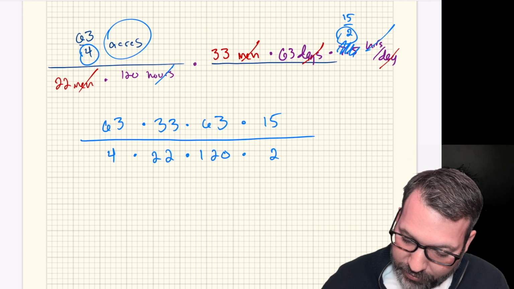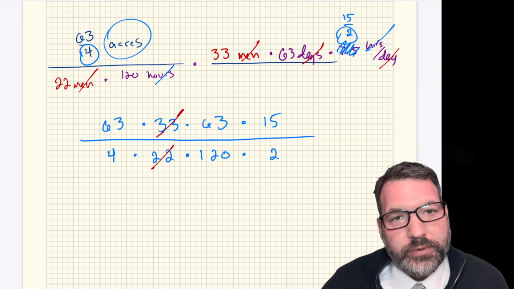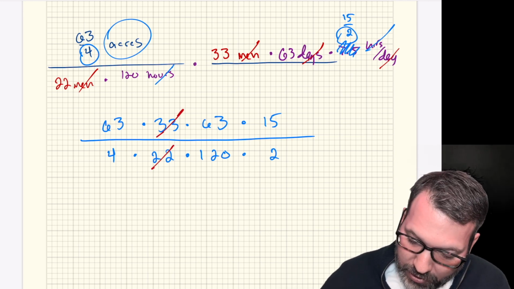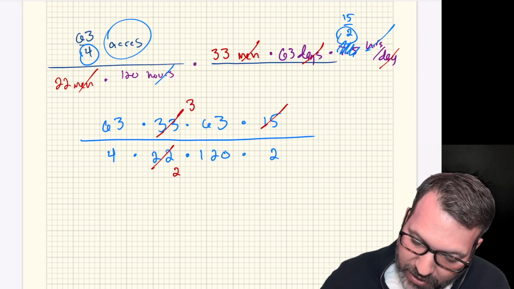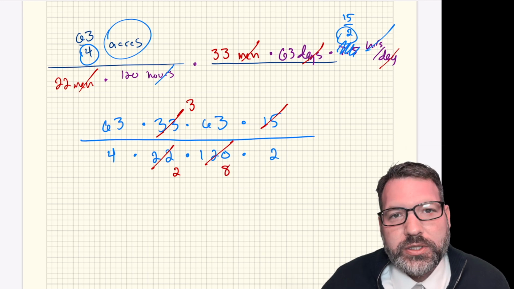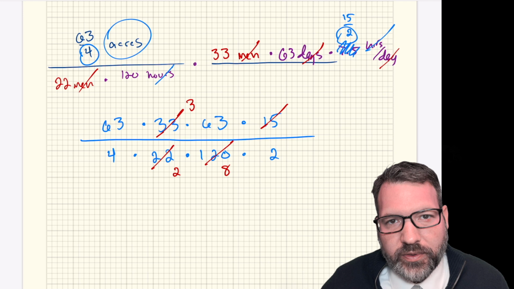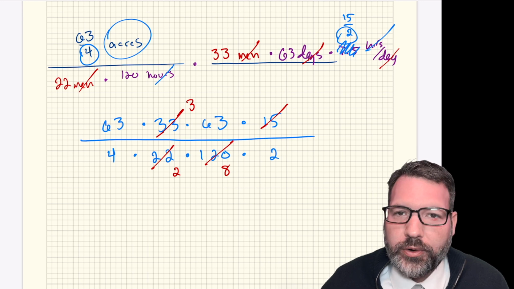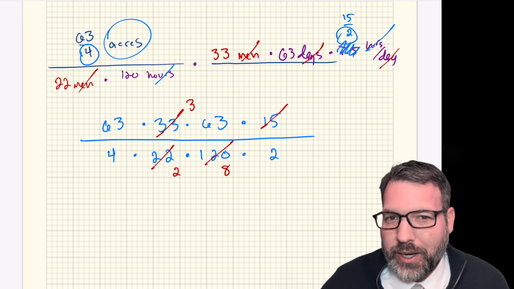Obviously, we want to cancel whatever we can cancel. 33 and 22, for example, both have 11 as a factor. 11 goes into 22 twice. 11 goes into 33 three times. 15 actually goes into 120 eight times. But at this point, I think all we have are 2's in our denominator in terms of the factors, and all we have in the numerator are 3's and 7's. So I don't think we can do any more canceling.